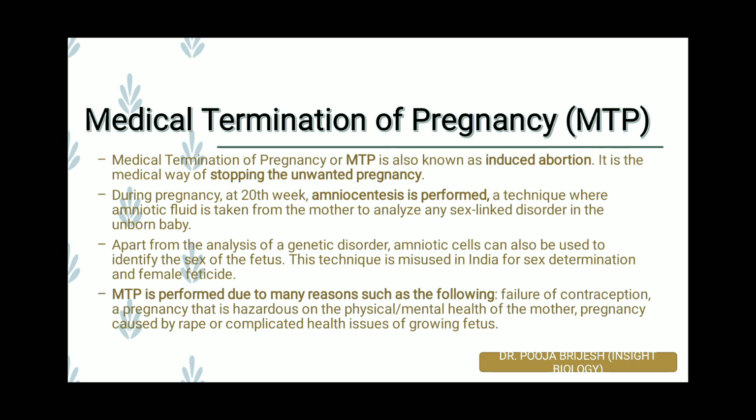Apart from the analysis of a genetic disorder, amniotic cells can also be utilized to identify the sex of the fetus. This technique is misused in India for sex determination and for female feticide, that is the death of a baby girl or female child. Thus, the Indian government has made MTP illegal after 20 weeks of gestation or pregnancy, as they want to make the ban on sex determination more effective.